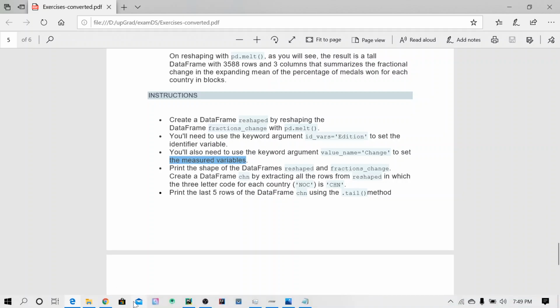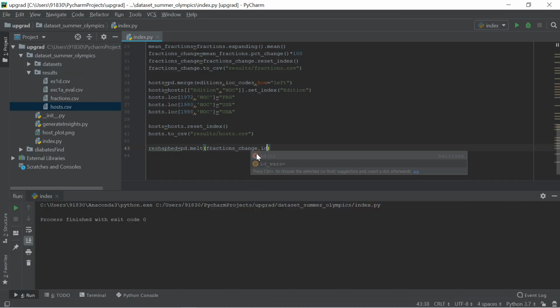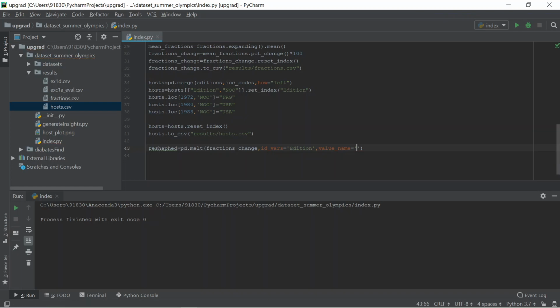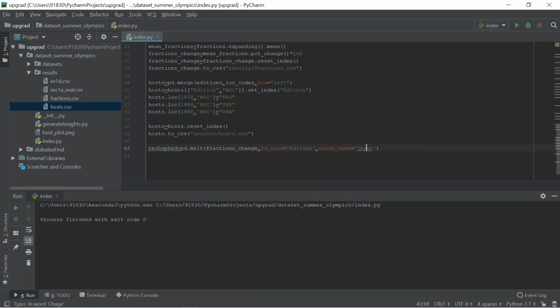In the pd.melt function, we need to pass the arguments id_vars for identifier variables and also value_name for measured values. They ask us to print reshaped.shape and also fractions change.shape.